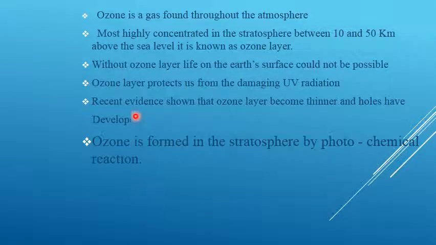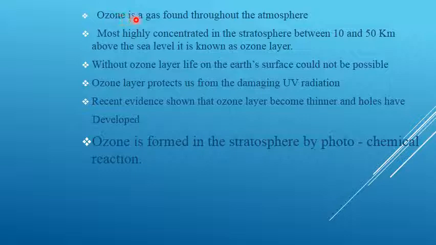Here, what is the answer for ozone? We know that there is the atomic form of oxygen and the elemental form of oxygen. The atomic form of oxygen is O and the elemental form of oxygen is O2. The other form of oxygen is also there, that is called ozone. It is represented as O3. It is given in the book, you have to refer from the book. The form of oxygen O3 is known as ozone.